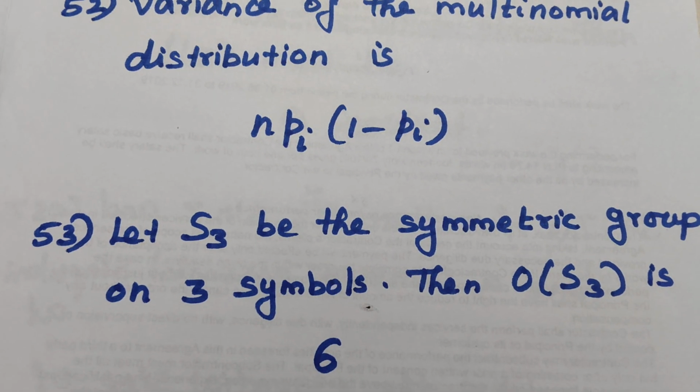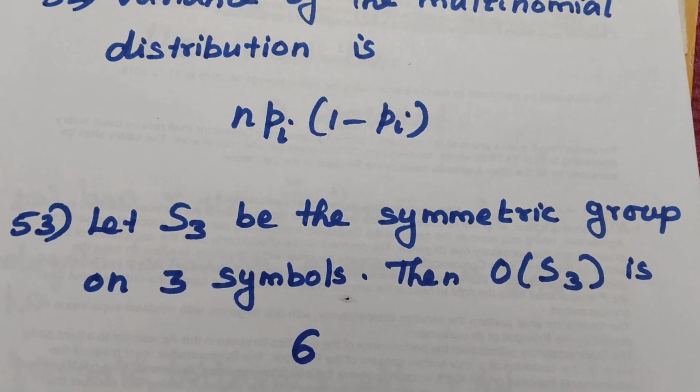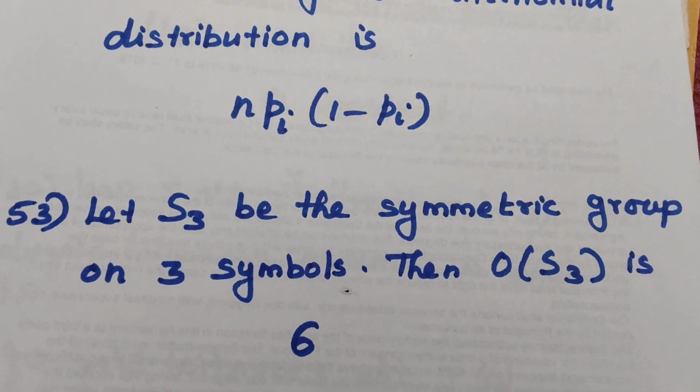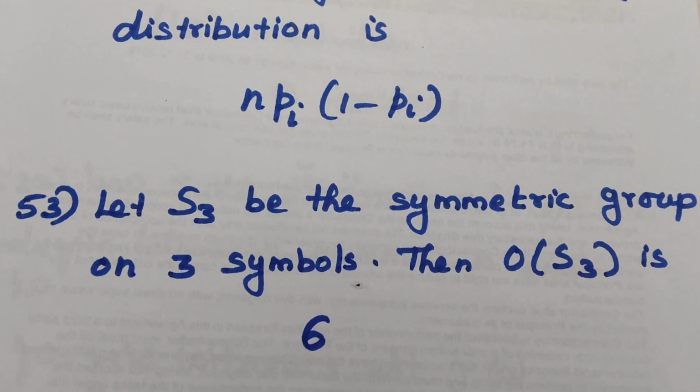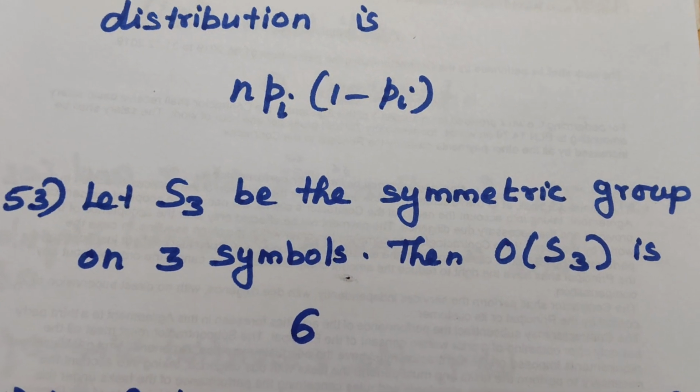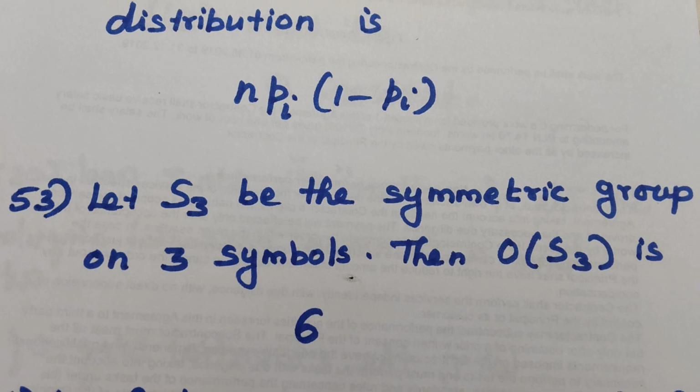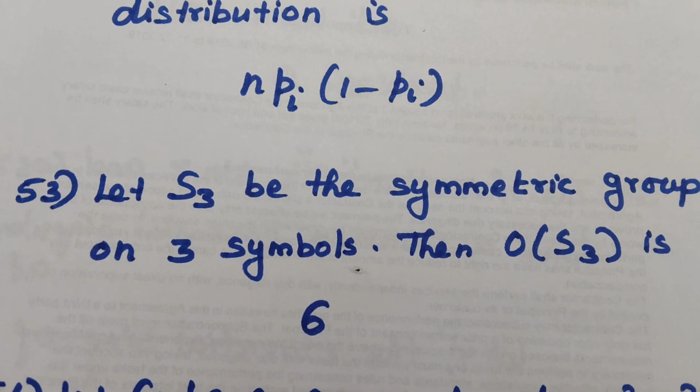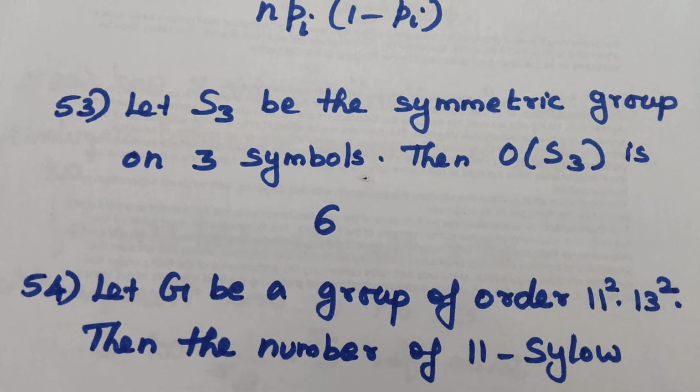Question number 53 from algebra. It is a simple question related to symmetry group. Let S3 be the symmetry group on 3 symbols. Then order of S3 is. We all know order of S3 is 3 factorial. So the answer is 6.